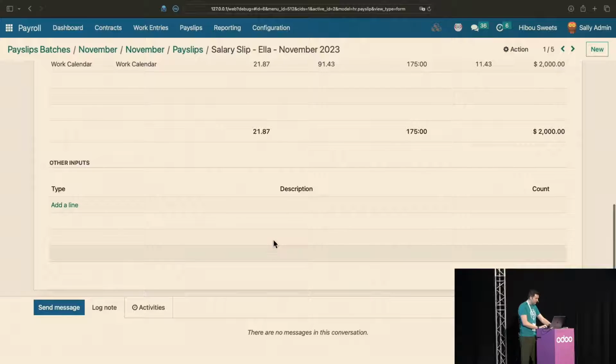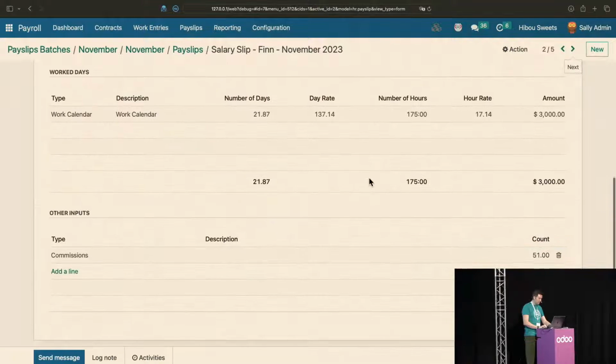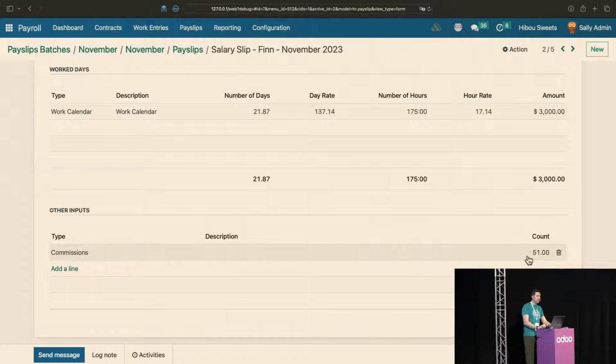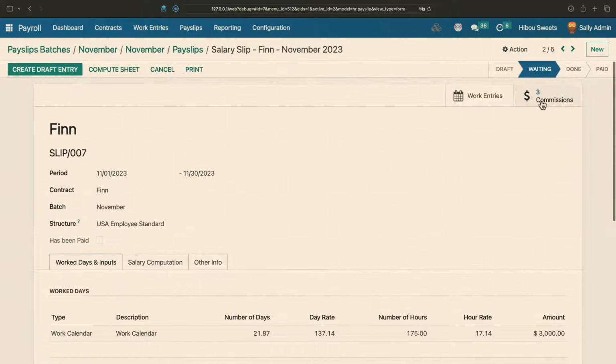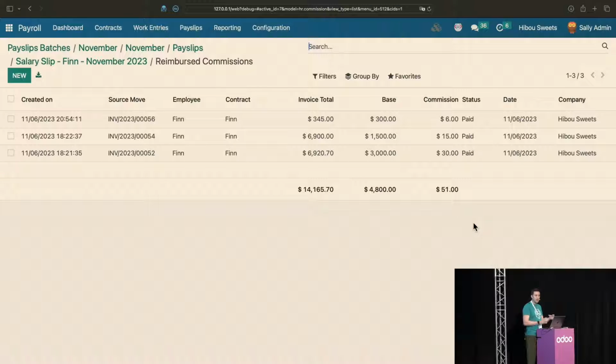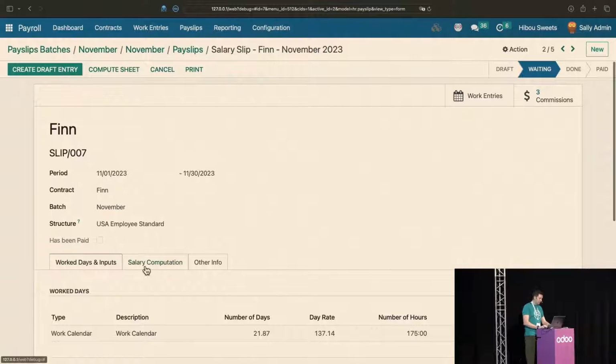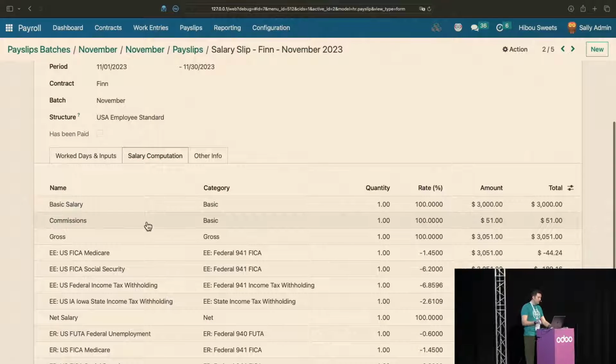And if we scroll down, Ella didn't have any commissions, but for Finn, for example, we have the commissions that we linked. We also have a link up here directly to the commissions. So these are the individual contributions, not the payment object or whatever. We project through that so you can see a better report. But this is the amount that is going to be added. And obviously, if we look at the salary contribution, we have added that as commissions basic here for taxable wage, right? All right.